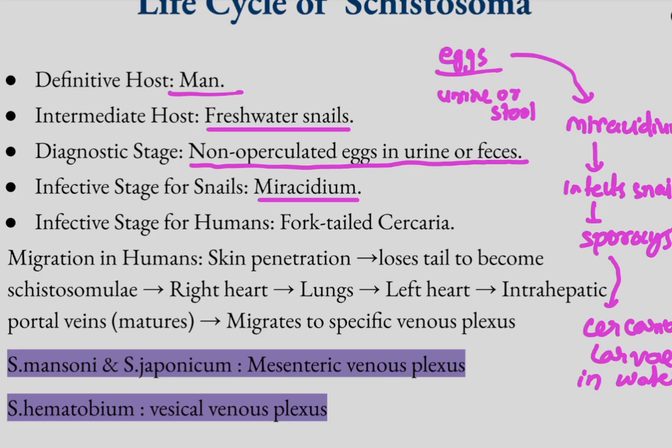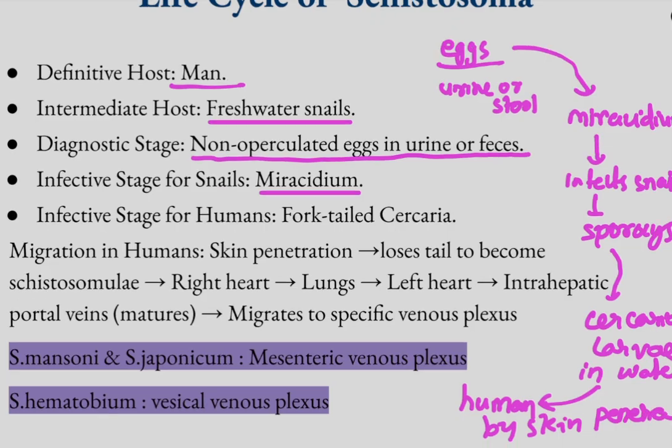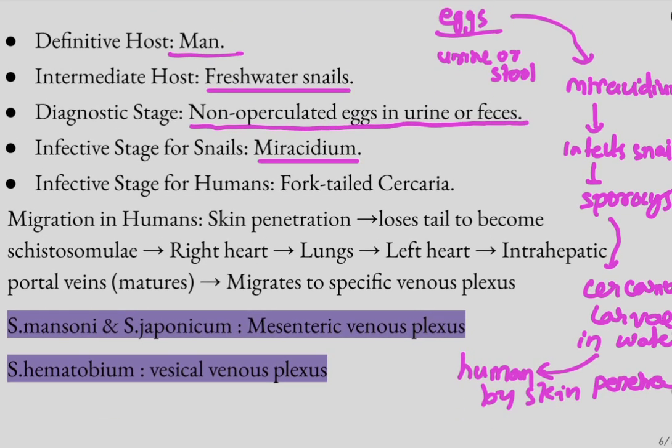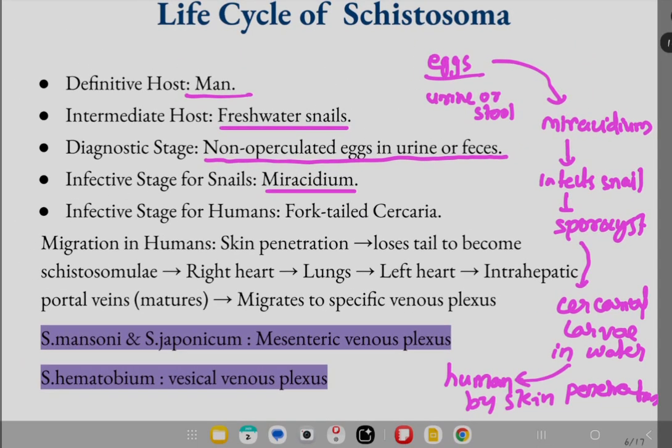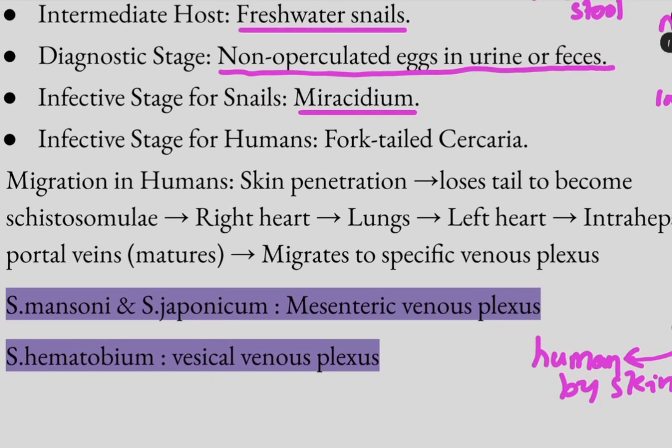The snails are in freshwater, and the cercarial larvae infect humans by skin penetration. The infective stage for humans is cercarial larvae, which have a forked tail. For snails the infective stage is Miracidium, and in humans the Schistosoma.